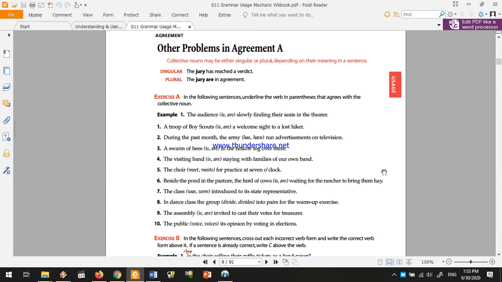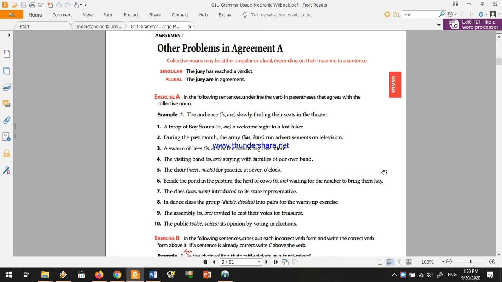So we can say the jury has reached a verdict, treating the jury as a single unit. Also we can say the jury are in agreement, and here we mean the different members of the jury, they all agree on the verdict.